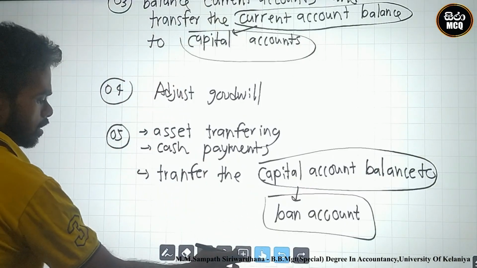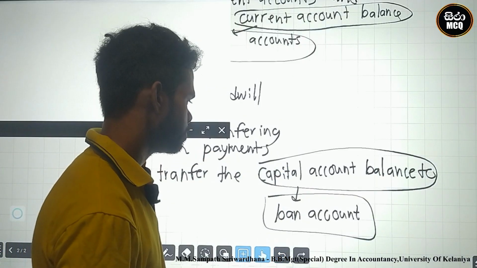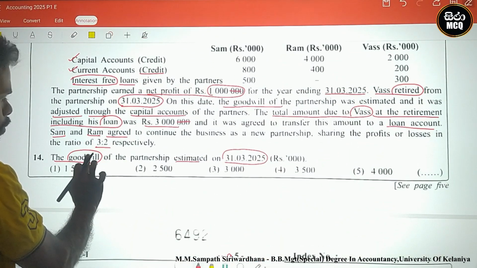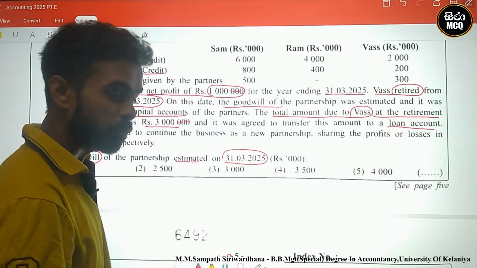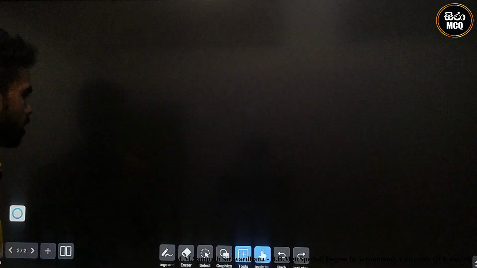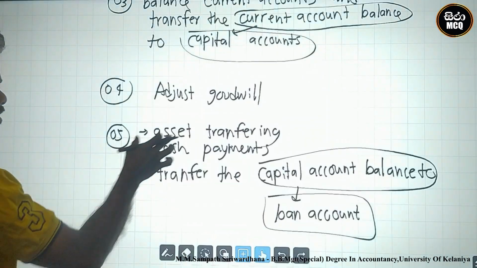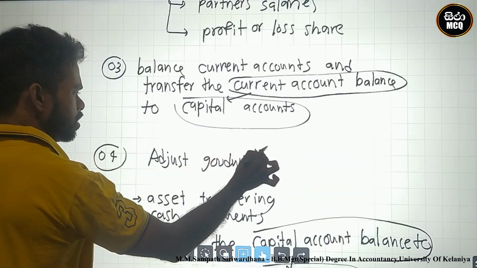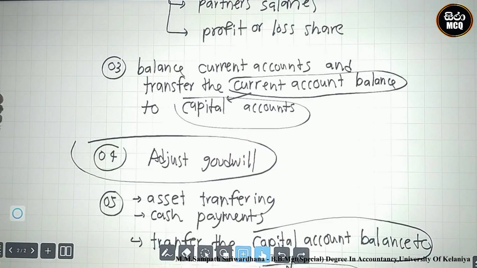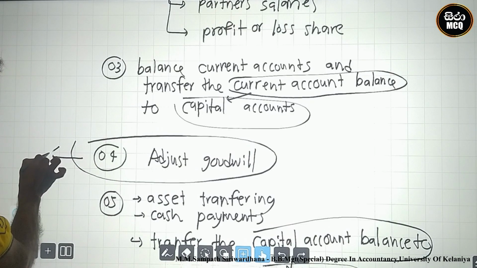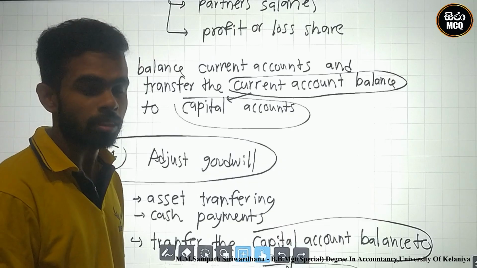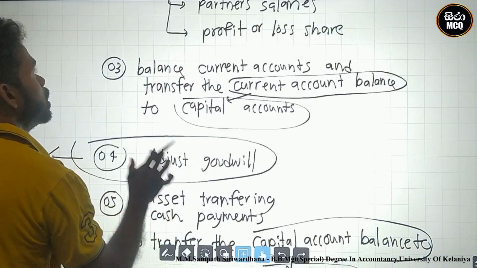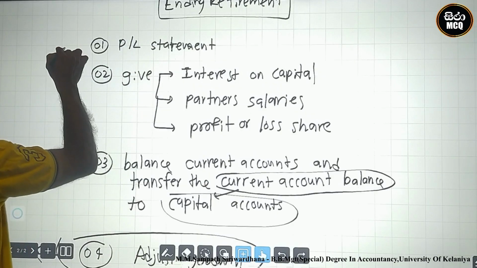In that case, what is the requirement of this question? The question requires the goodwill of the partnership. Look here, this is the middle. The goodwill identification is the fourth adjustment. Therefore, you must prepare this side and this side.